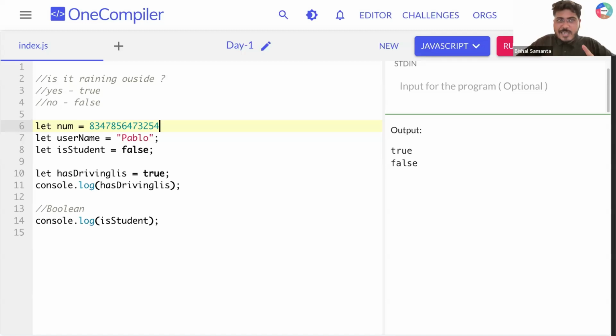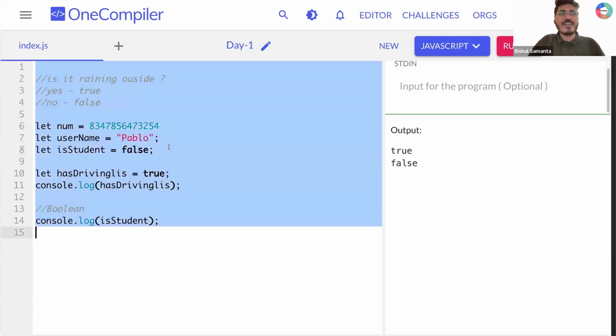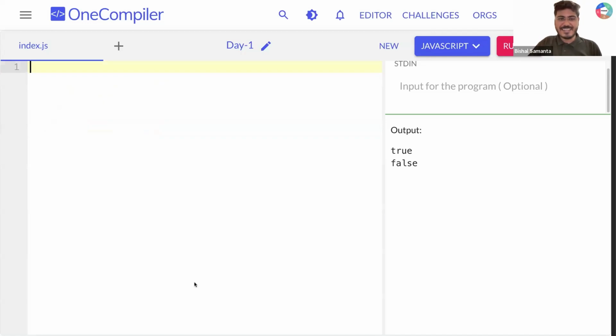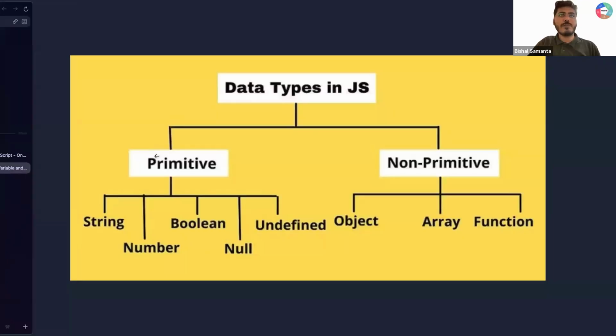And the third data type we learned is that when we are going to store either a true or false value, this data type is called a Boolean data type. String, number, Boolean. So far, so good. Everyone is clear till now, right? Okay. So now let's move. Let's learn something more here. Okay. So let's go to the presentation.